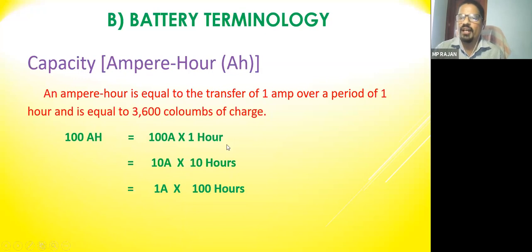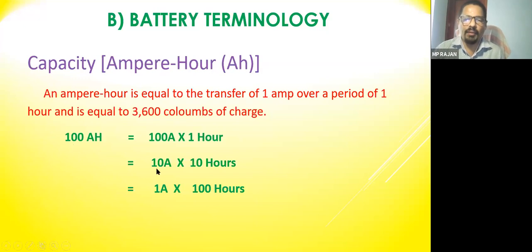Normally, the load decides the current. Whatever the load is, as per the load, current is drawn. So if your load is drawing 100 ampere current, this battery can give you current for 1 hour. With the same battery, if your load current is only 10 ampere, 10 into 10 is also equal to 100.